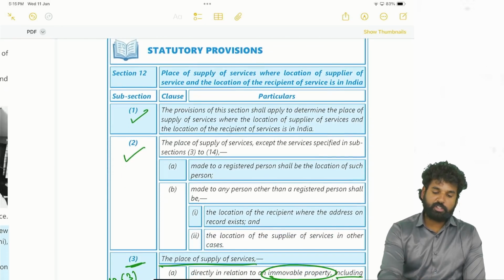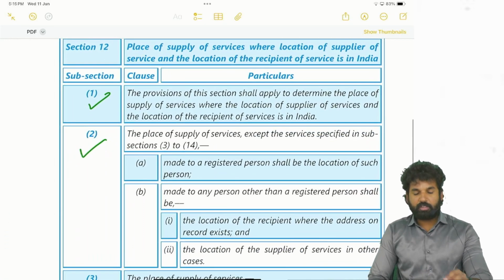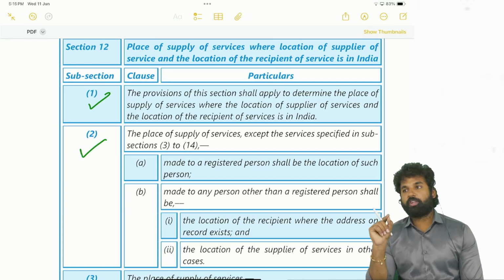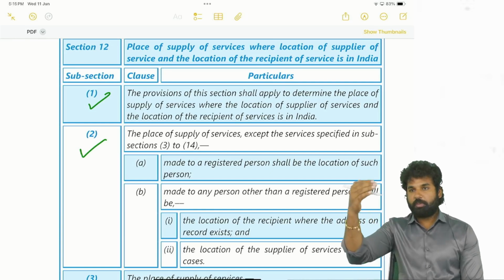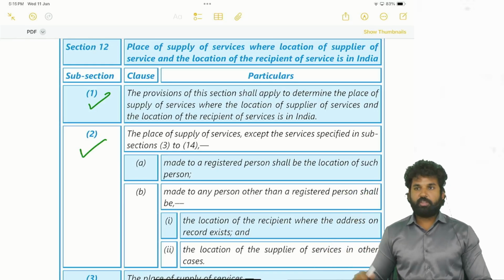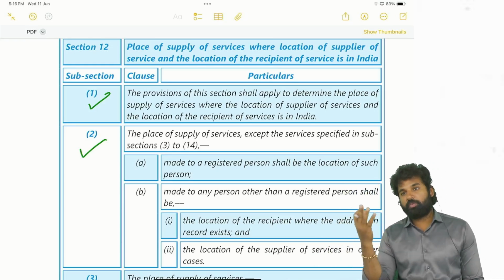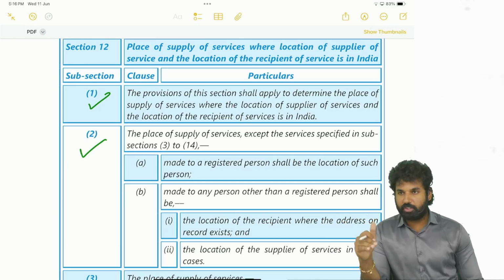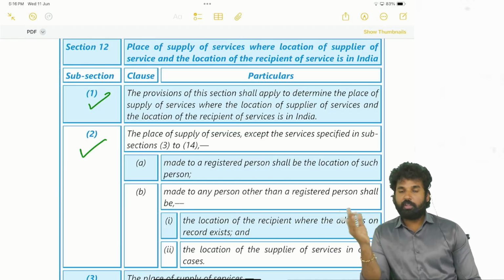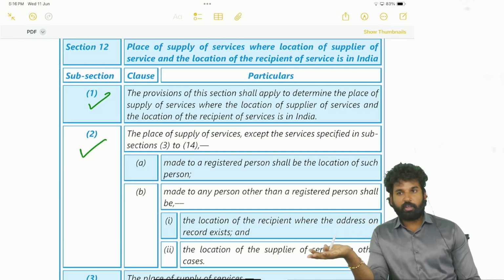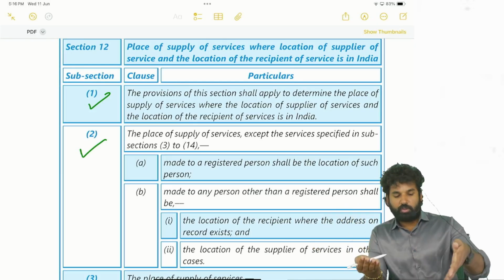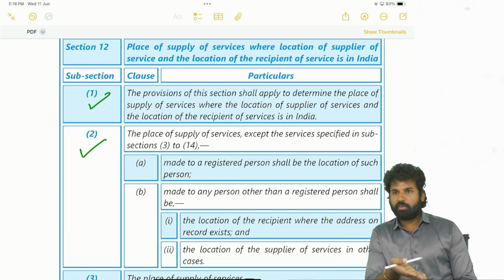12.2 is telling that this is a general rule. Whenever section 12 subsection 3 to subsection 14 has a specified list of services, separate provision is already made there. If a service is covered there, it will not come under 12.2. If any service is not covered there, like a CA service, a CS service, professional service, or advocate service, those are not covered in 12.3 to 12.14. In such cases, 12.2 will be applicable.